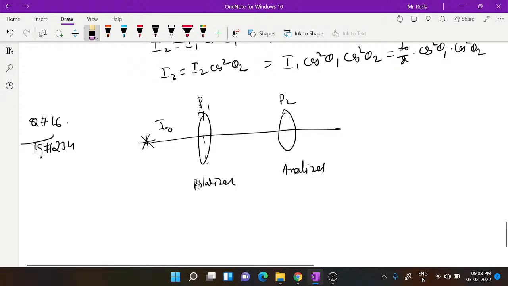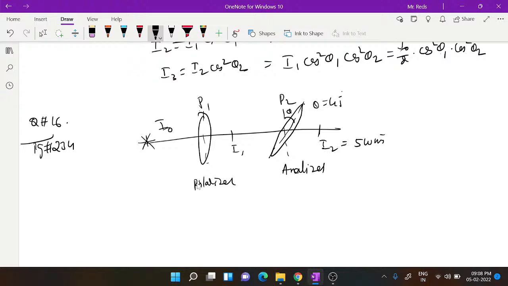So the analyzer you have to arrange carefully, so that its axis makes an angle of 45 degrees. This will be theta, where theta is equal to 45 degrees. The intensity of polarized light coming from the analyzer: this is I naught, the output of the first one is I1, the output of the second one is I2. This is given as 5 watt per meter square. Then what is the intensity of unpolarized light incident on the polarizer? What is I naught is the question.